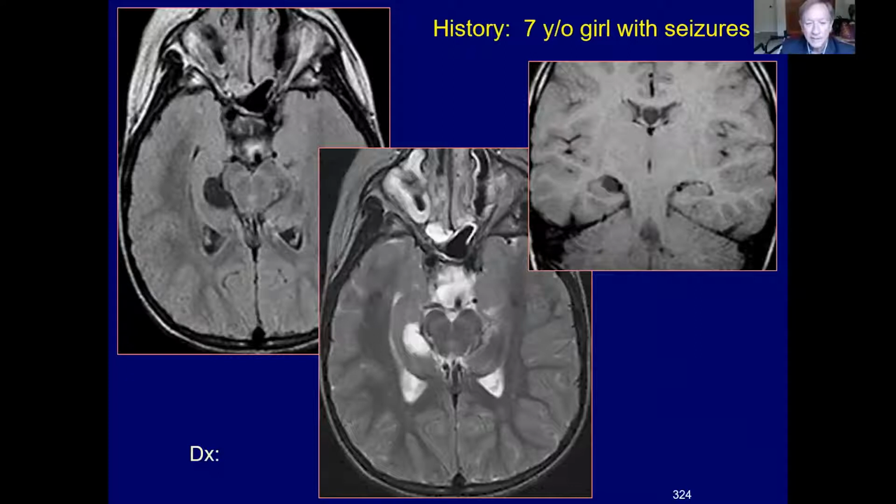These arachnoid cysts are nearly always asymptomatic. This girl did have seizures, but it's very unlikely that this arachnoid cyst is causing the seizures. Nonetheless, if an arachnoid cyst is found in the choroidal fissure, they probably need to be followed for a couple of years to make sure they're not changing. Usually these things are fairly static and do not change over time.